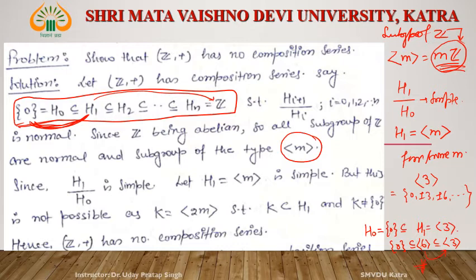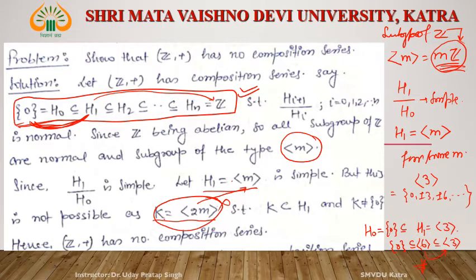Since H_1 is equal to this, it is always possible, K is equal to 2m. This 2m is a normal subgroup of this. But according to the composition series, this type of 2m is not possible. If this is a composition series, then K is not a normal subgroup of H_1. Only 0 is a normal subgroup of H_1, it means only H_0 is a normal subgroup of H_1.